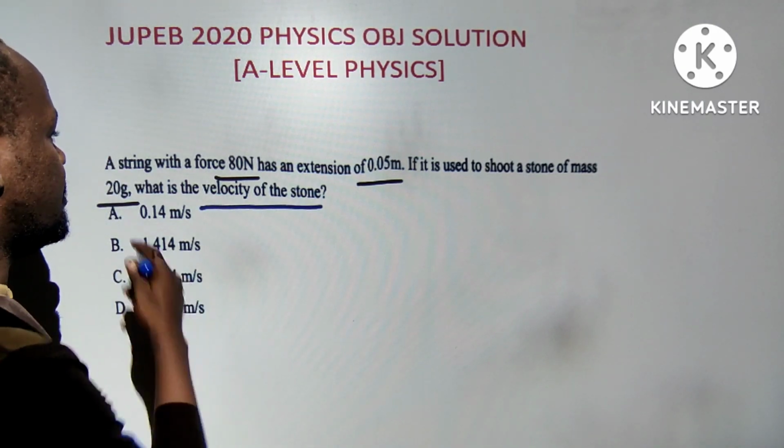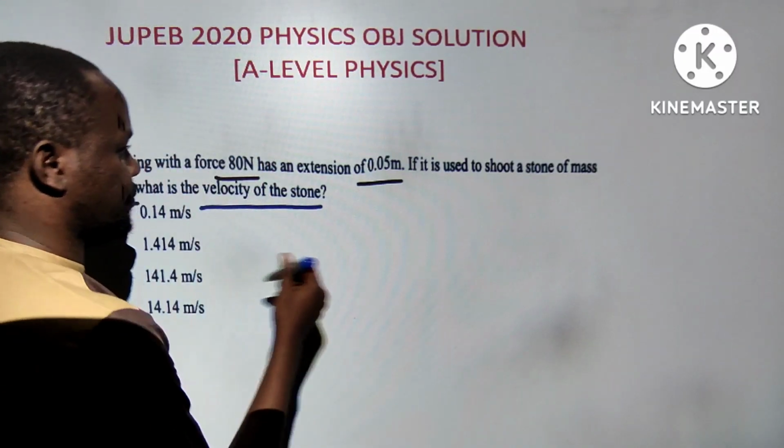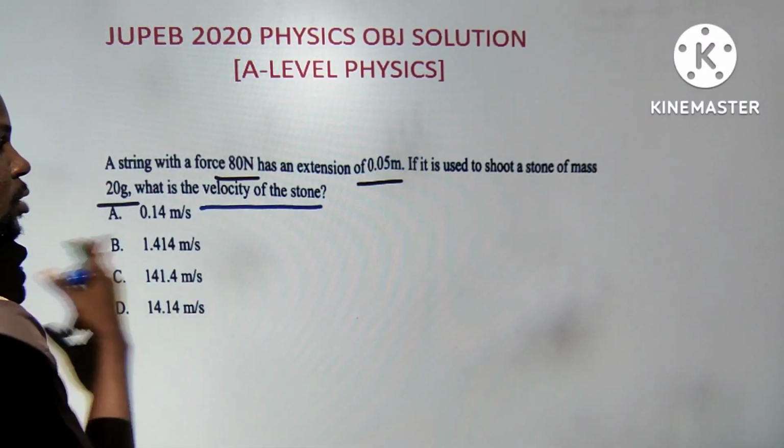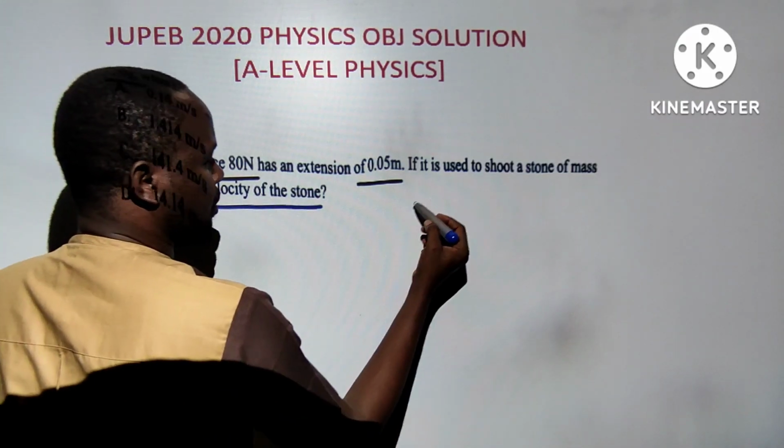The velocity of the stone, that means we have two types of energy here. It's a kind of energy conservation theorem, which you have also studied in work, energy and power. You can say the extension energy in a wire, everybody knows, is half Fe.